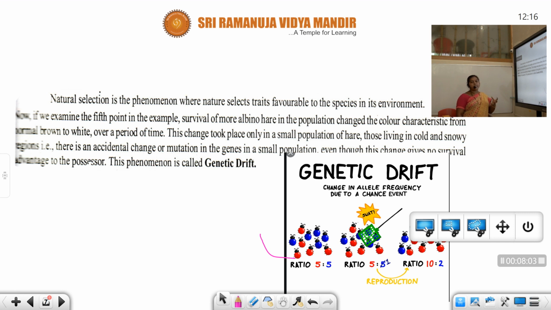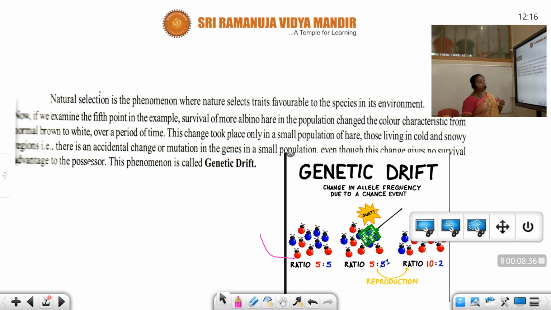So over a period of time, I said, it takes a minimum period, and these changes took place only in a small population of hair, those living in the cold and snowy regions. And there is an accidental change or mutation in the genes in a small population, even though these changes give no survival advantage to the possessor. This phenomenon is called genetic drift.